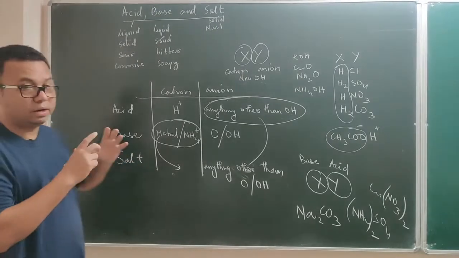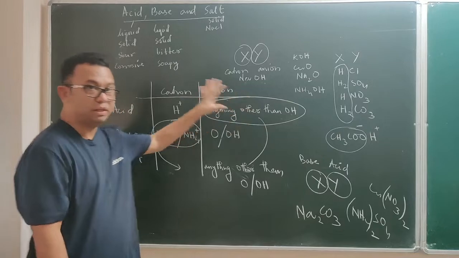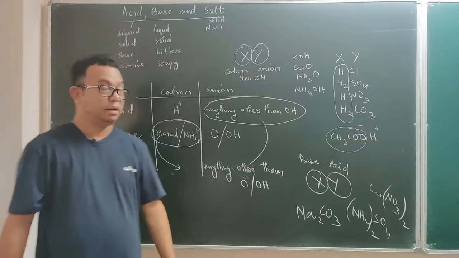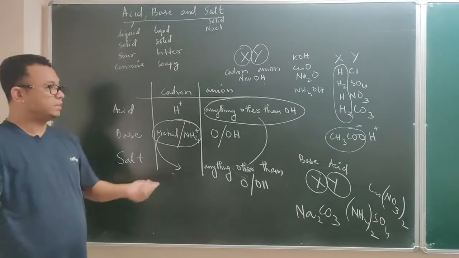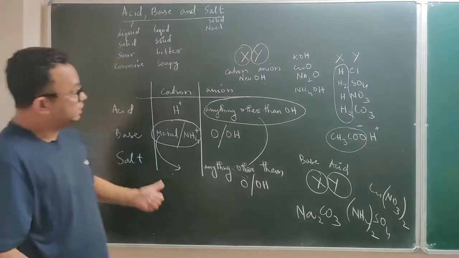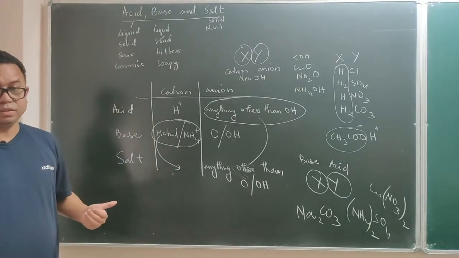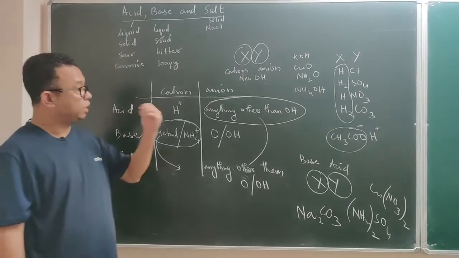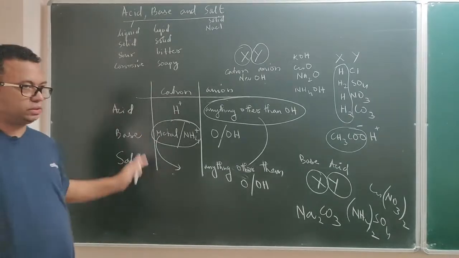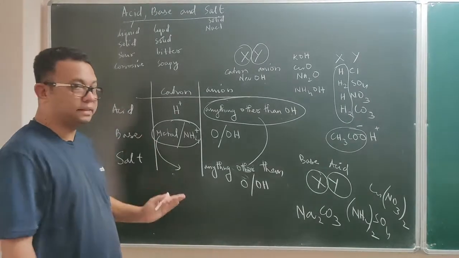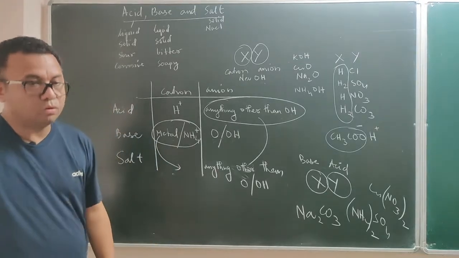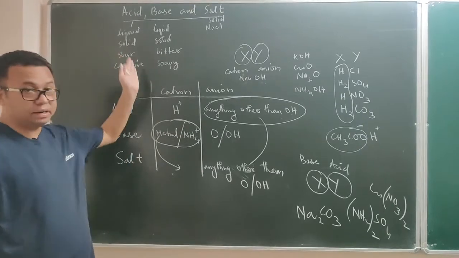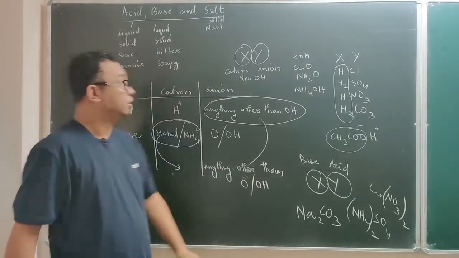In fact, your total detailed study about acid, base and salt is based on this. So every time I say an acid, don't forget what is necessary for an acid, and when I say a base or a salt, what it means. Since the chapter is very lengthy, I'll not be able to finish it in one go, so I'll divide it into two or three parts. This was just an introduction about recognizing acid, base and salt. Now I'll move on to the detailed study. First I'll discuss acid, then base, and finally salt.